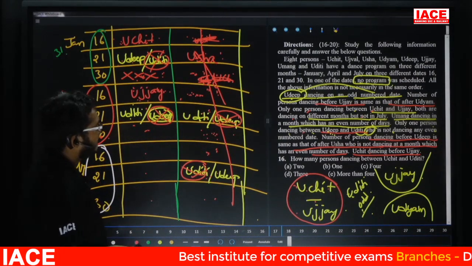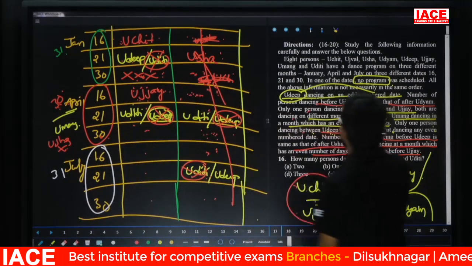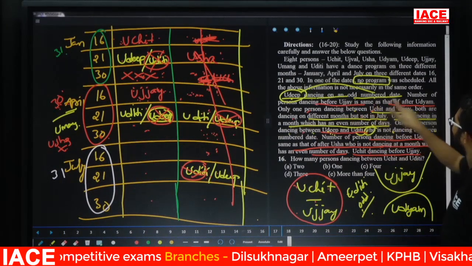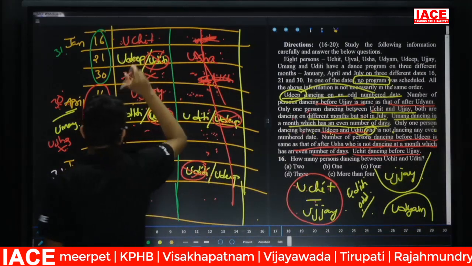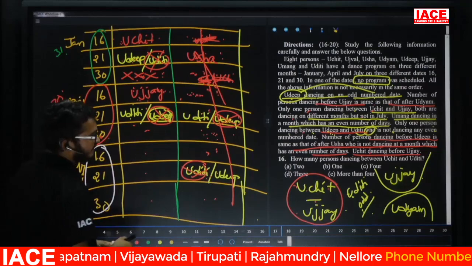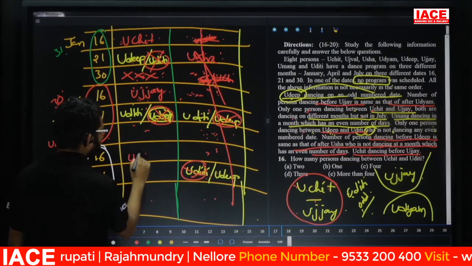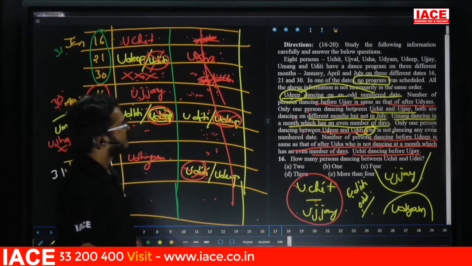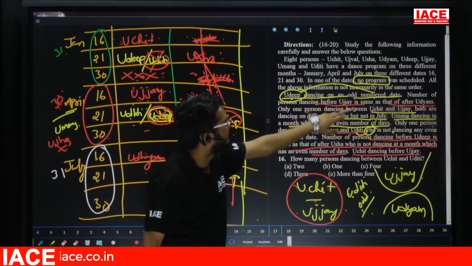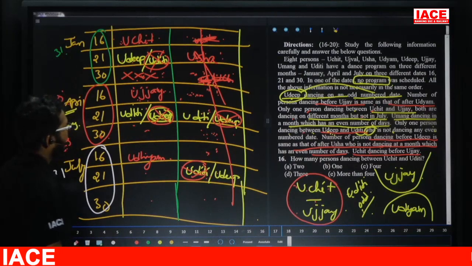Now the given one is what? Number of persons dancing before Vijay is same as after Udyam. Before Vijay, how many persons here we are having? 2 members. Then after Udyam also here we are having 2 members. Then this one is Udyam. Yes. So number of persons dancing before Vijay is same as after Udyam. Yes.